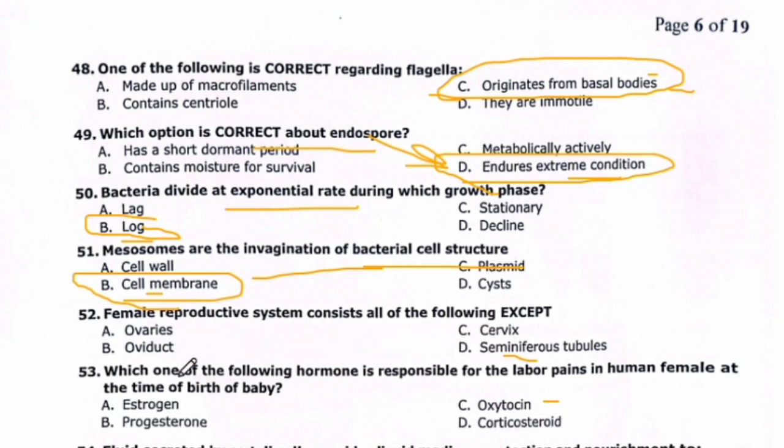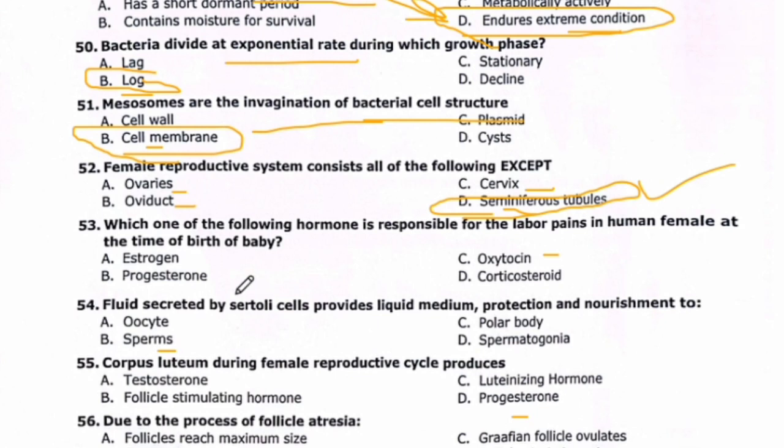Female reproductive system consists of all of the following: ovaries, oviduct, cervix. So here the right option for this is seminiferous tubules. Which of the following hormone is responsible for labor pain in human female at the birth of baby? So for labor pain, oxytocin is responsible.